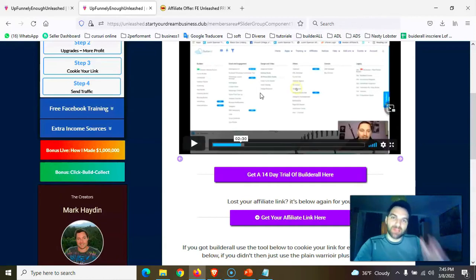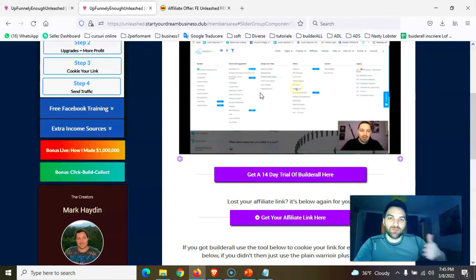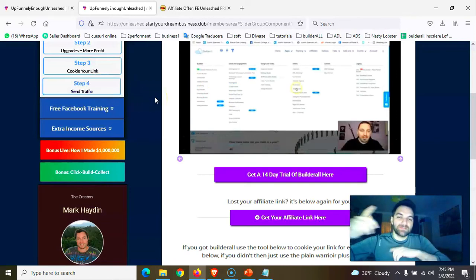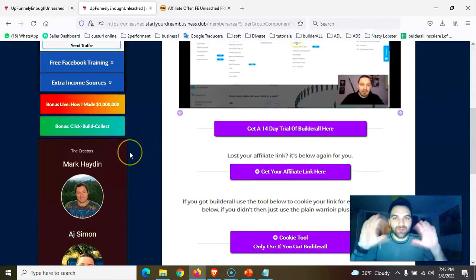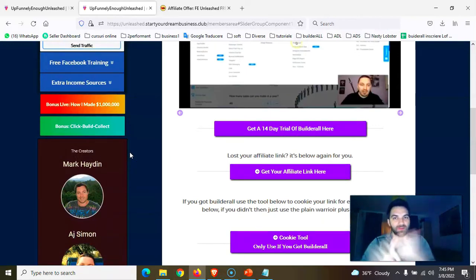But for this you must pay the monthly fee for BuilderAll. If you don't want to pay the monthly fee, use my ID and I will receive the referral from BuilderAll, and you receive the rest of the sales that Mark and AG make on that platform, because there are a lot of pages that can sell the first, the second, the third, and so on. It's a lot of sales pages. I'll show you more. And when somebody purchases something, you receive a 50% commission from each sale without a BuilderAll account. In this situation, you have zero investment.